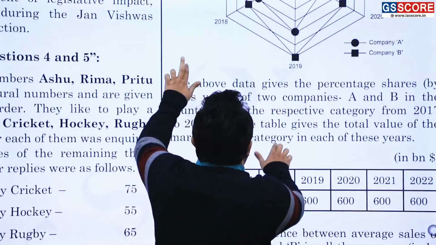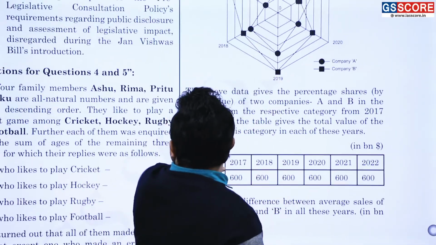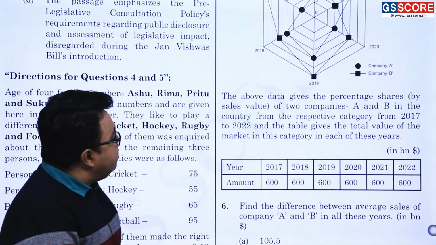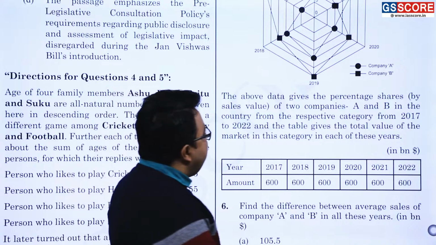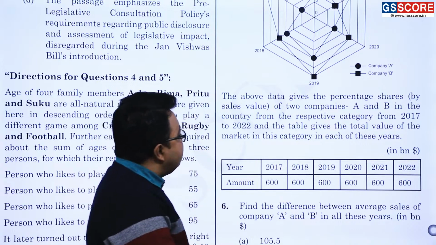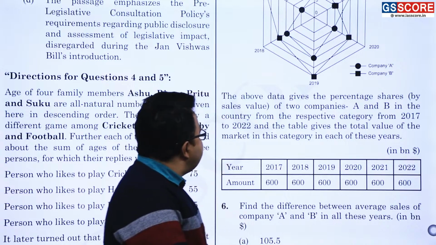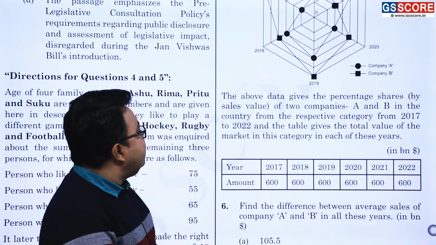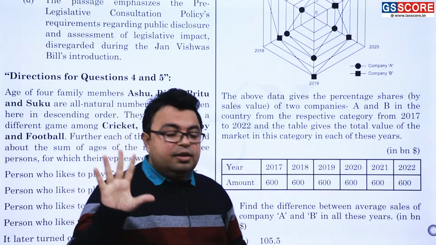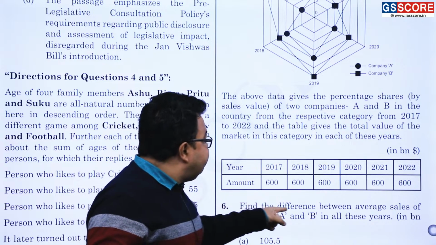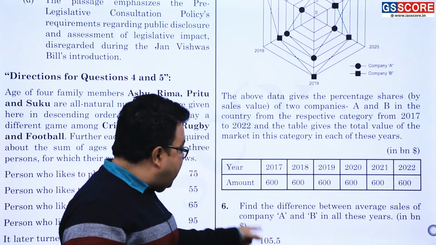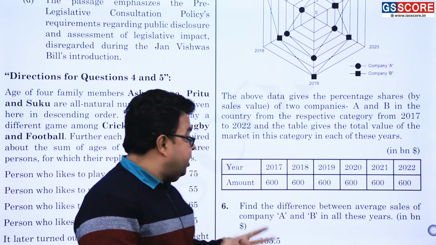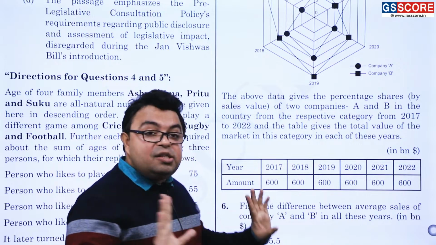Now the question that has been asked: the above data gives the percentage share by sales value of two companies A and B in the country from the respective category from 2017 to 2022, and the table gives the total value of the market in this category in each of these years. So find the difference between the average sales of company A and company B in all these years in $1 billion. Getting or not getting? Difference between the average sales.